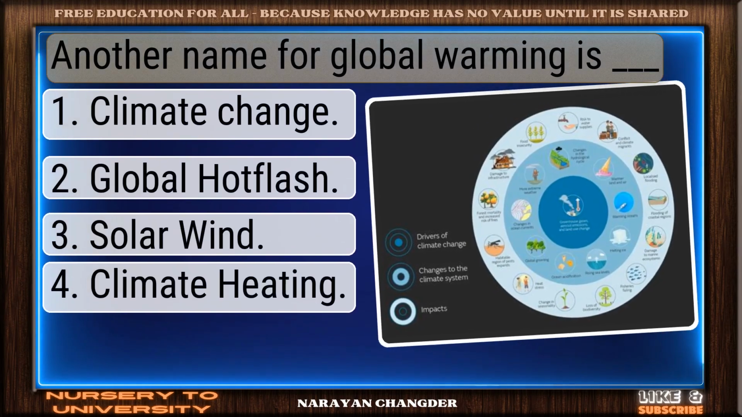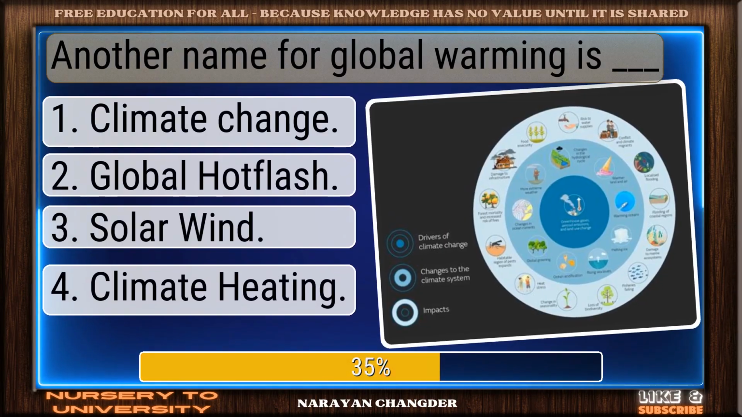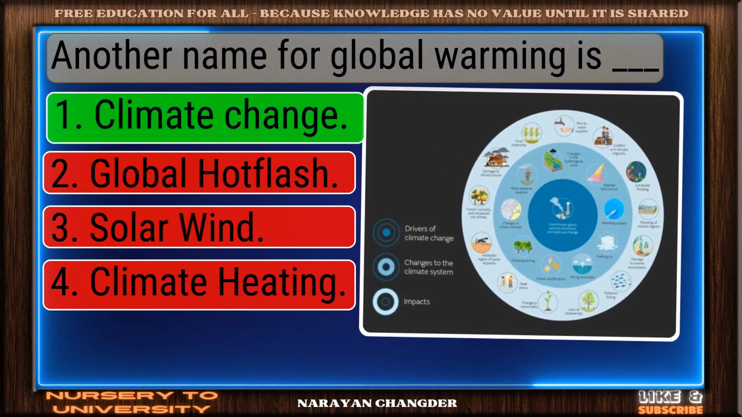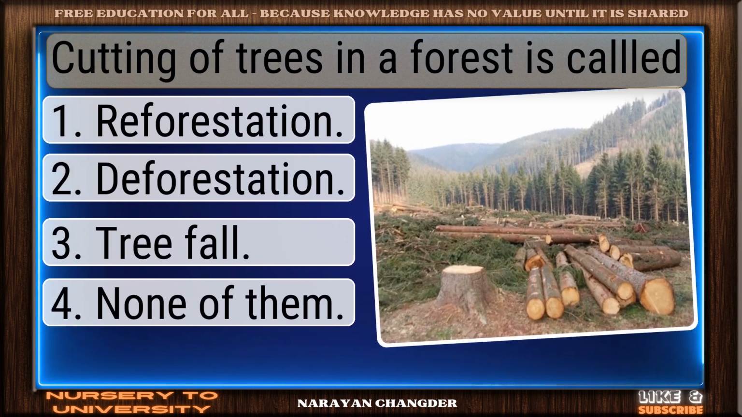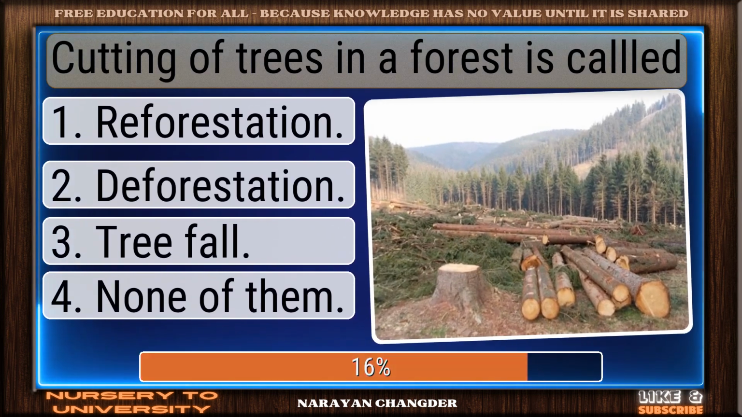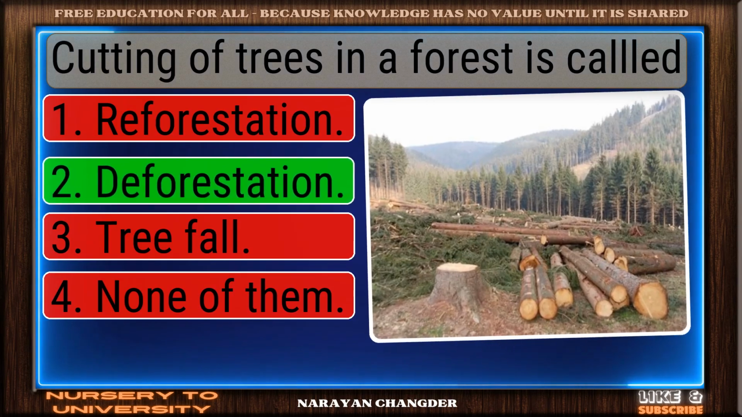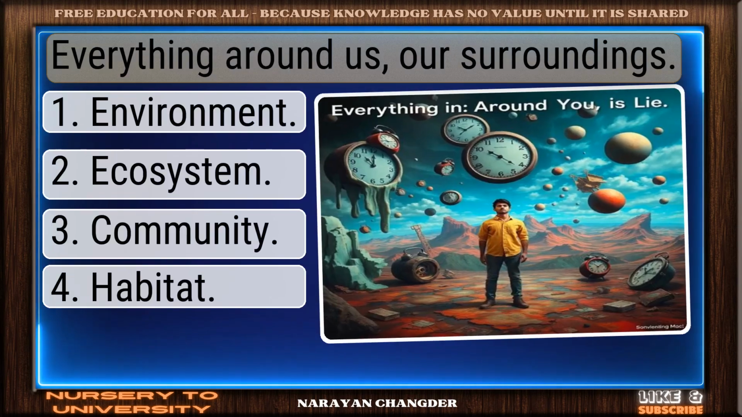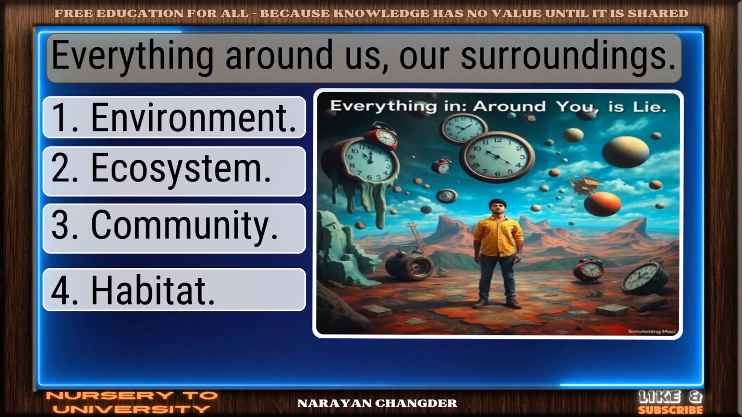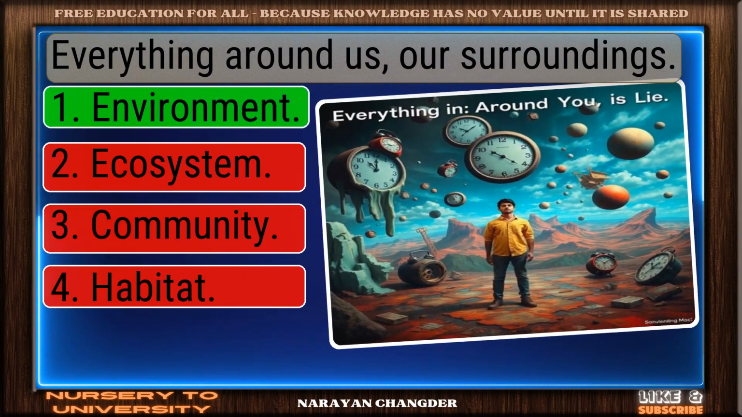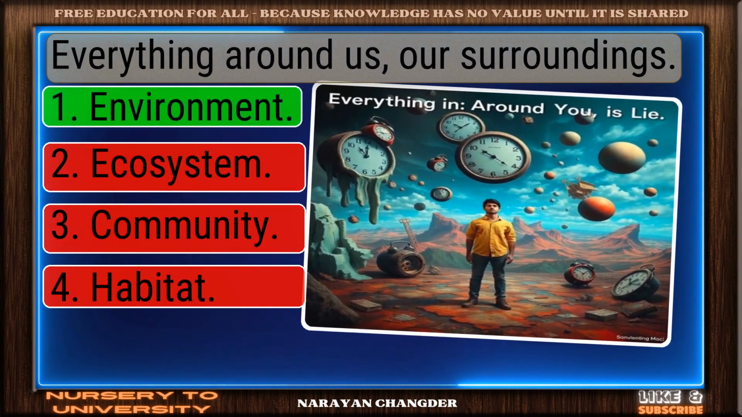Another name for global warming is dash. Exactly. Climate change makes sense. Cutting of trees in a forest is called. Well done. Deforestation is right. Everything around us are surroundings. Correct. Environment is spot on.